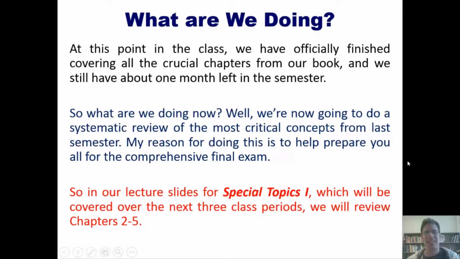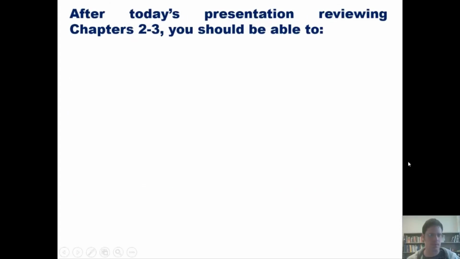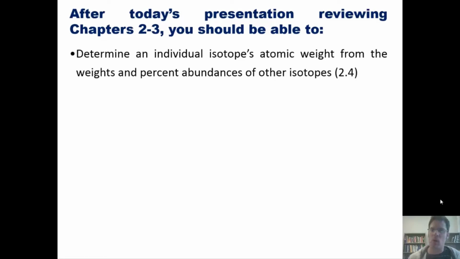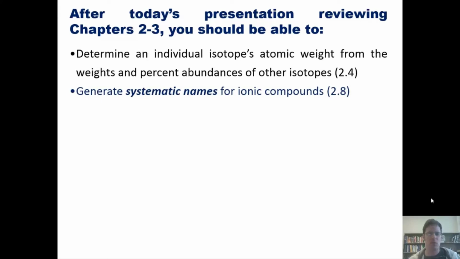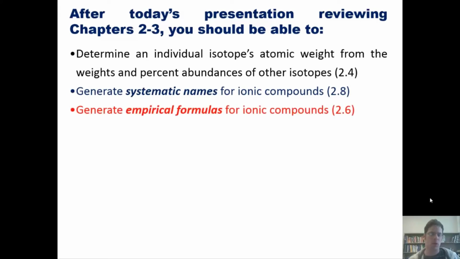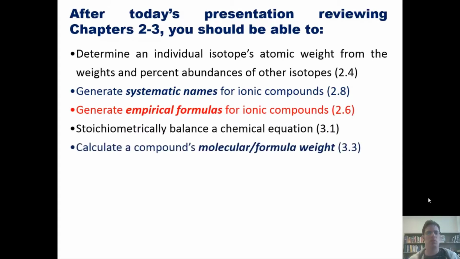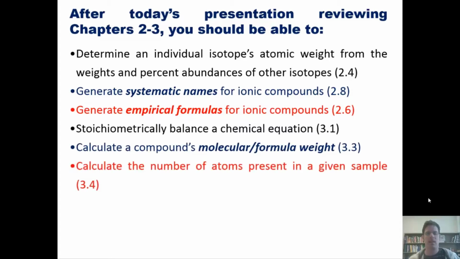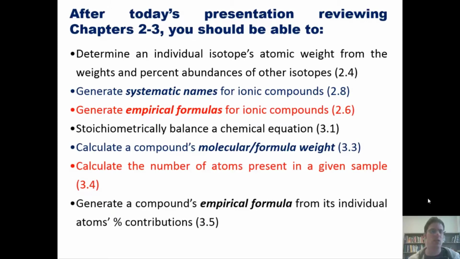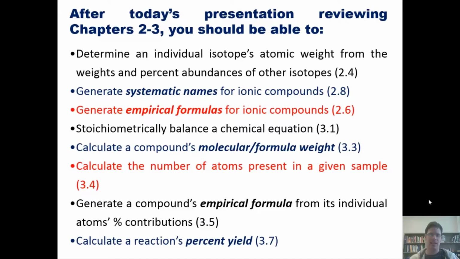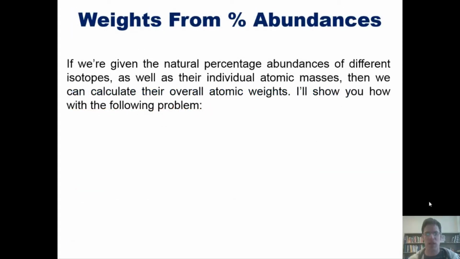More specifically, after watching this series of videos, you should be able to determine an individual isotope's atomic weight from the weights and percent abundances of other isotopes, generate systematic names for ionic compounds, generate empirical formulas for ionic compounds, stoichiometrically balance a chemical equation, calculate a compound's molecular or formula weight, calculate the number of atoms present in a given sample, generate a compound's empirical formula from its individual atoms' percent contributions, and calculate a reaction's percent yield. It's quite a lineup, but it's all a review, believe it or not. So let's go ahead and get started, beginning with weights from percent abundances.